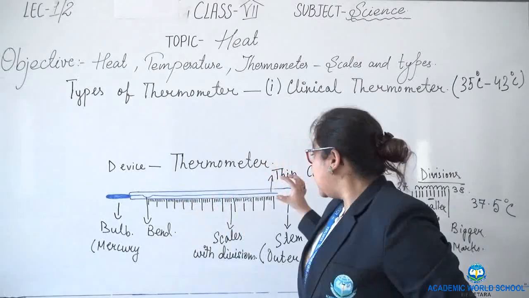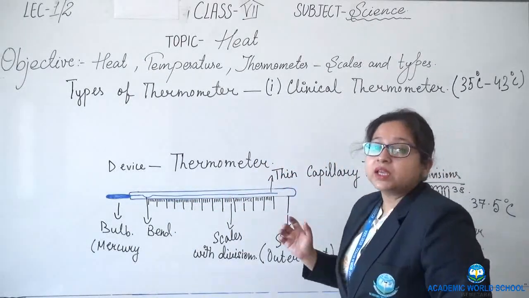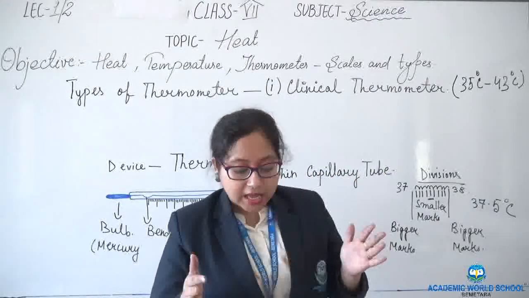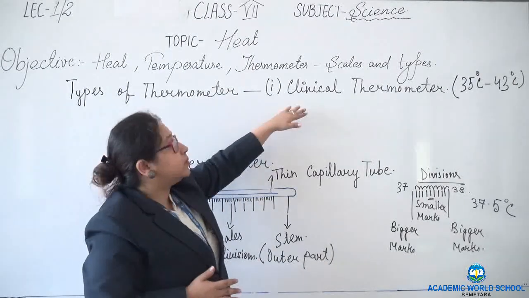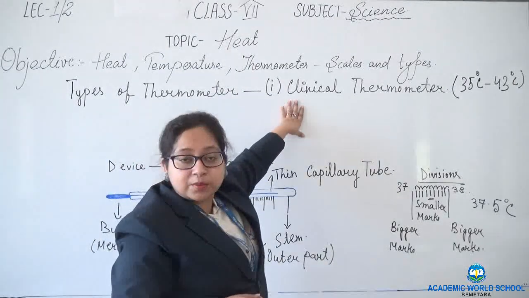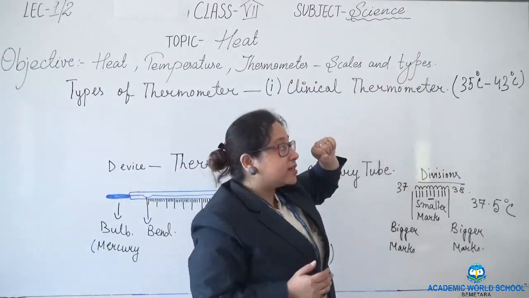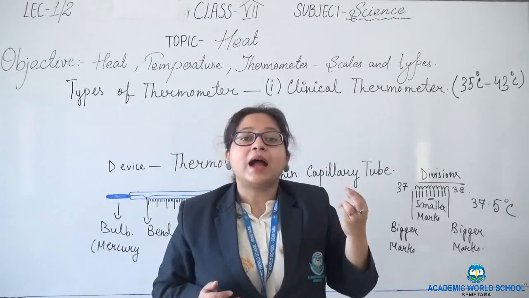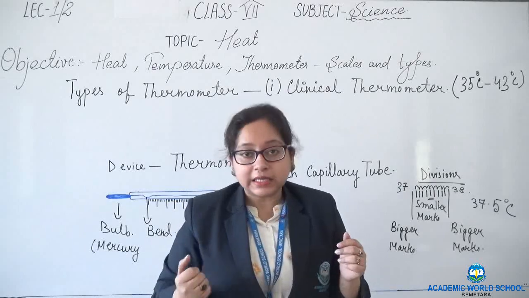We should hold it at the end of the thermometer firmly so that it gives the exact reading of the patient. These are the points to keep in mind while reading a clinical thermometer. The range is from 35 to 43 degrees Celsius. How do we read a clinical thermometer and what precautionary steps should we follow while handling it?